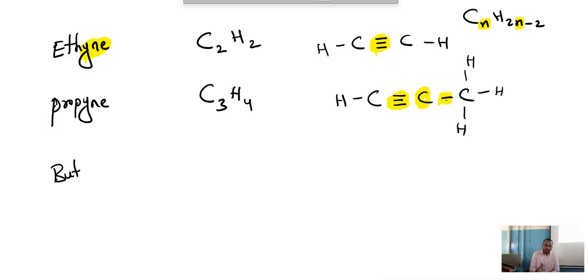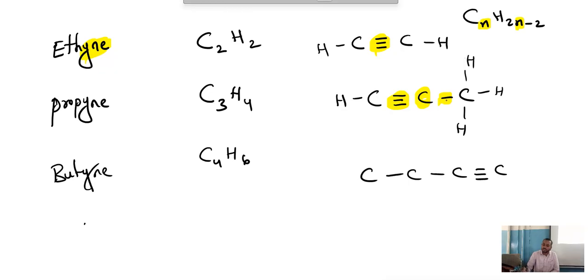Can you try for butyne? Butyne, C4H6. I'll write the triple bond in the last now. Let me see.